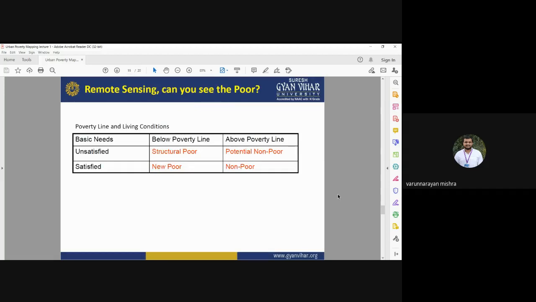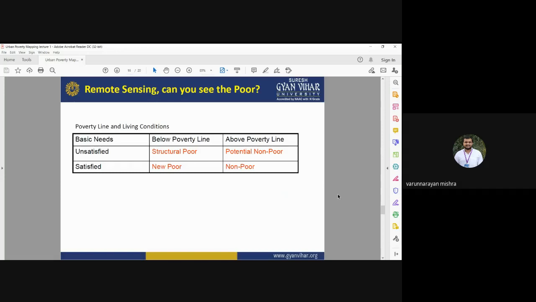Can remote sensing be used to see the urban poor, or urban poverty, or slum areas? The poverty line and living conditions: below poverty line and above poverty line, APL and BPL.